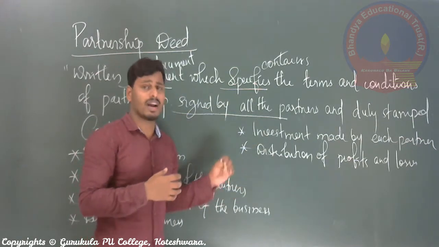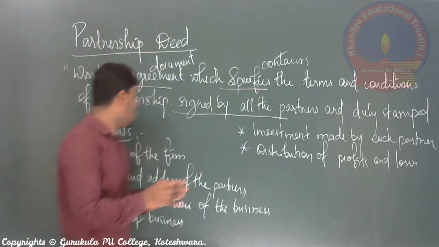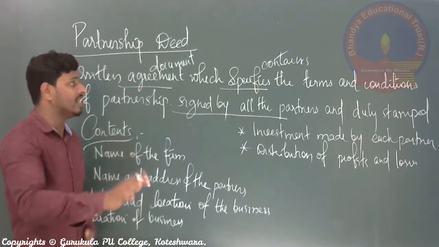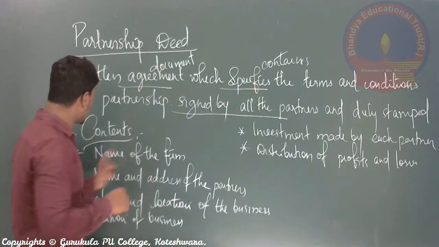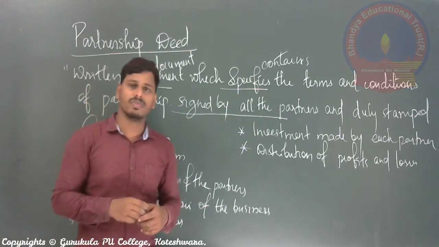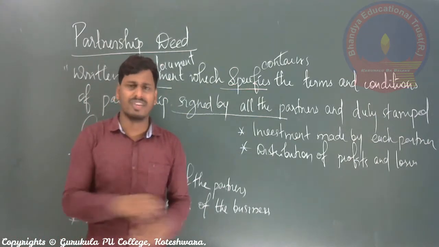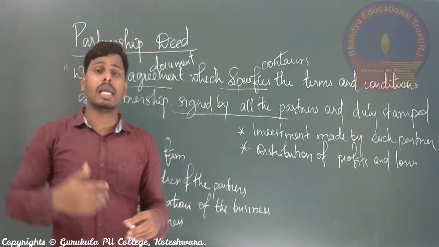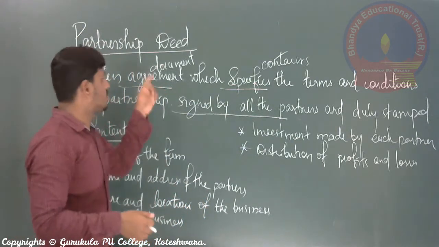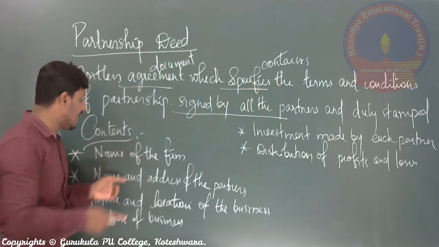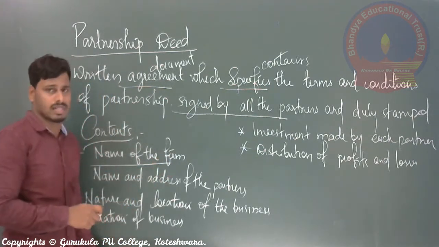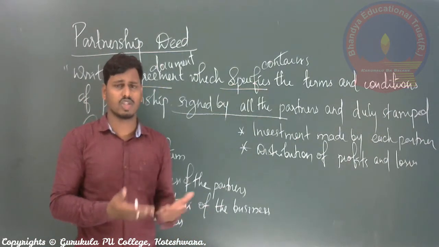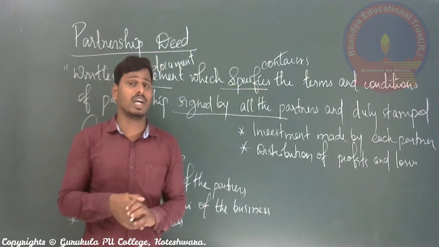There are many partnership deed terms and conditions. They all are called contents of the partnership deed. Means what it all will write in the partnership deed. So number one is name of the firm. Of course, every document or every sheet of the partnership firm should start with the name of the firm only. So this partnership deed also must contain the name of the partnership firm. Every business should carry one name. Right, it should start with the name only, the specified name.